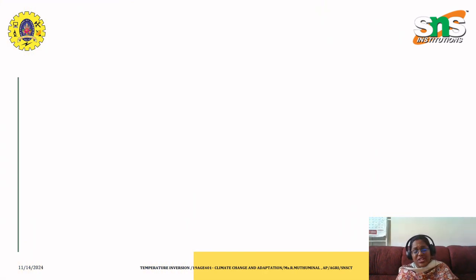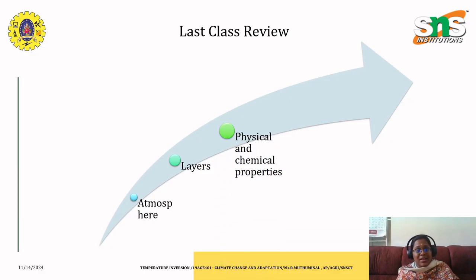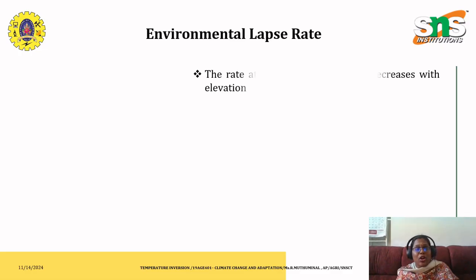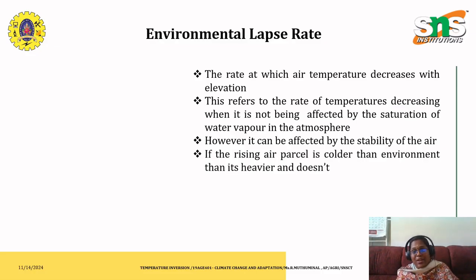Before going into the session, let us have a small recap on the previous lecture series. We have seen what is atmosphere, what are the layers of atmosphere, what are physical and chemical properties of atmosphere, what is the vertical structure of atmosphere, and at last we have seen about atmospheric stability along with temperature profile. Today we'll see the environmental lapse rate, the rate at which the air temperature decreases with elevation, and it refers to the rate of temperature decreasing when it is not being affected by the saturation of the water vapor in